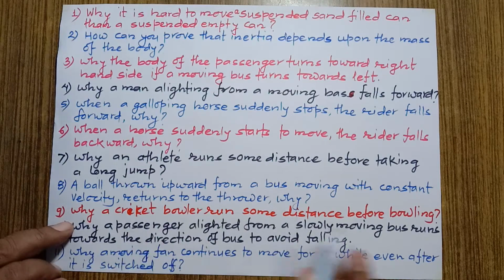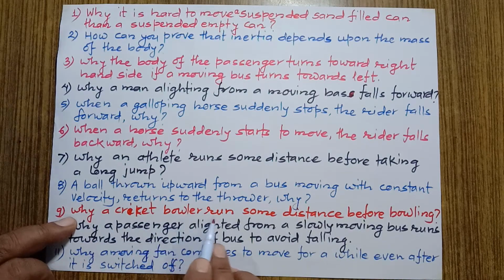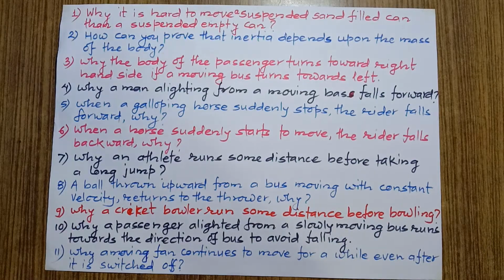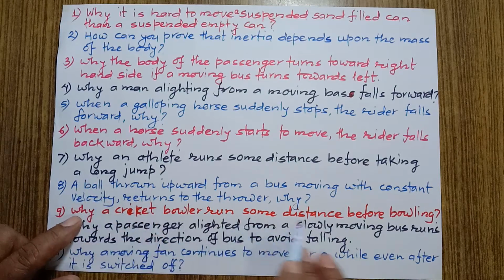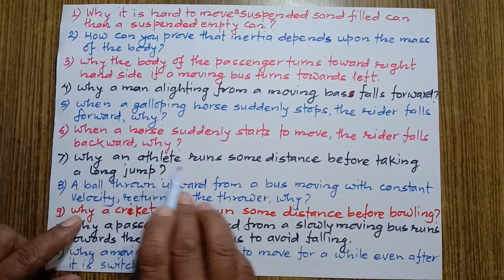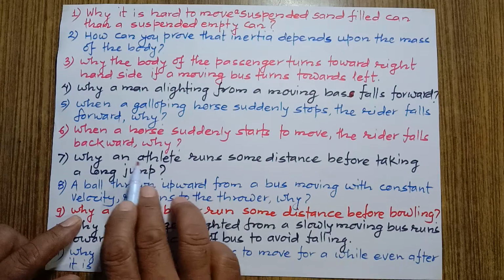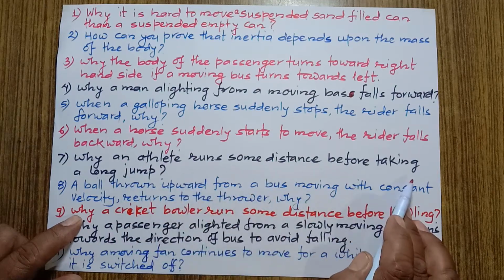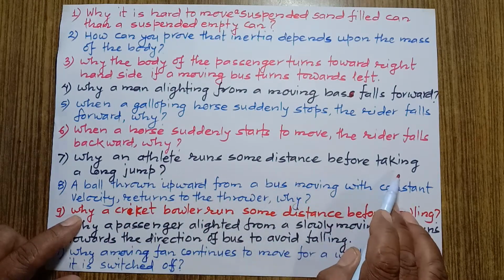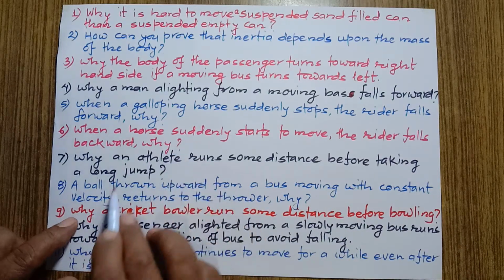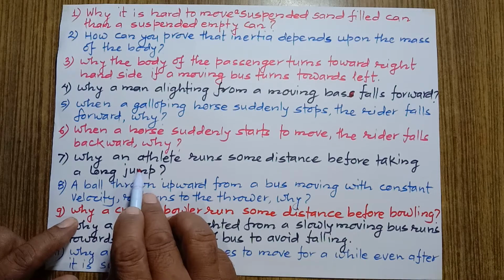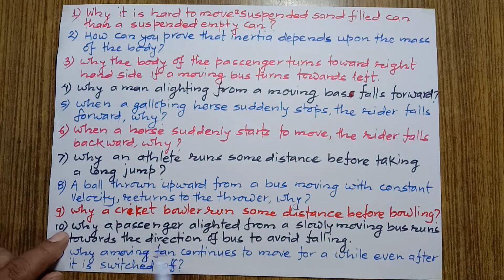Okay, let's go to another question. Why does a cricket bowler run some distance before bowling? This question can be answered the same as question number 7. The athlete runs some distance before taking a long jump. The answer of this is similar to question number 7. That's why I want to go to another question.